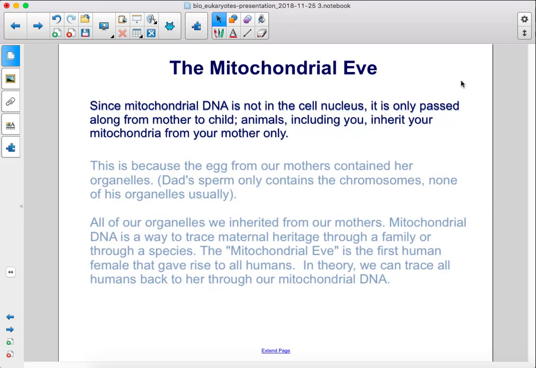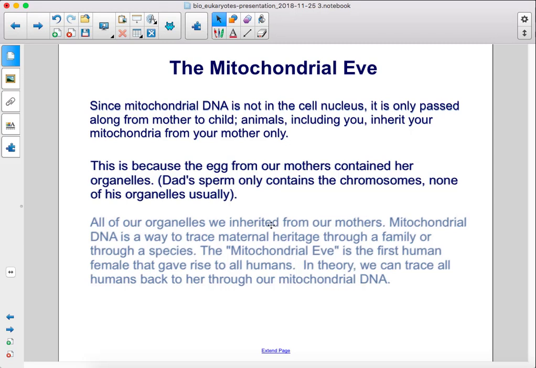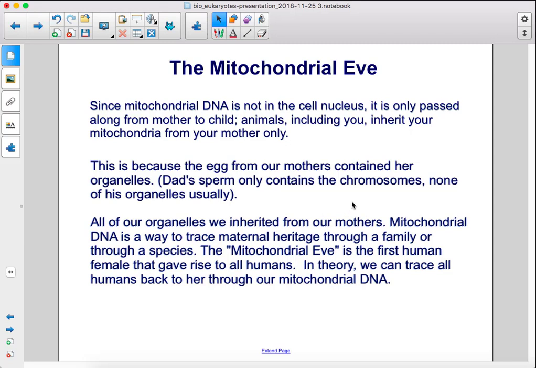Since mitochondrial DNA is not in the cell nucleus, it is only passed along from mother to child. Animals, including you, inherit your mitochondria from your mother only. This is because the egg from our mothers contained her organelles. Dad's sperm only contains the chromosomes, none of his organelles usually. All of our organelles we inherited from our mothers.